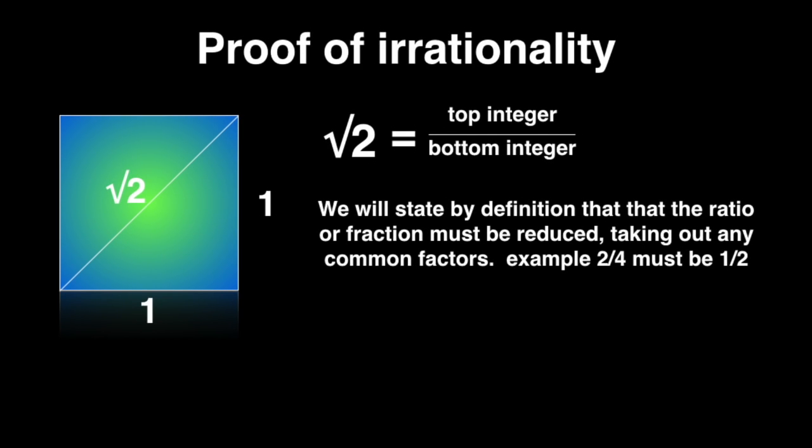Now we're going to do the proof of irrationality. So the square root of 2 equals the top integer over the bottom integer. And we're going to state here, by definition, that the ratio or fraction must be reduced, taking out any common factors. An example of this is 2/4 must be reduced to 1/2.